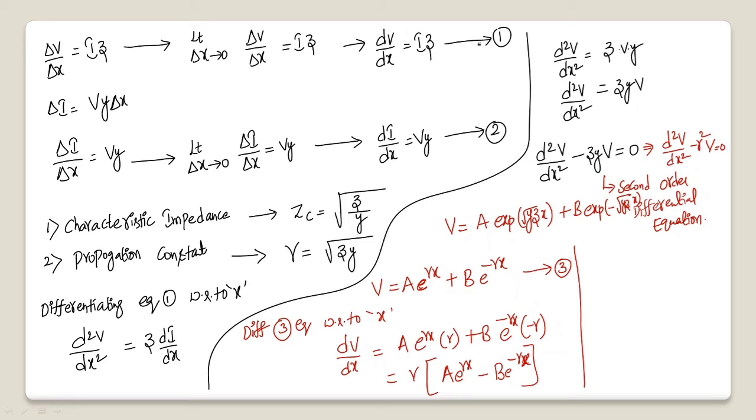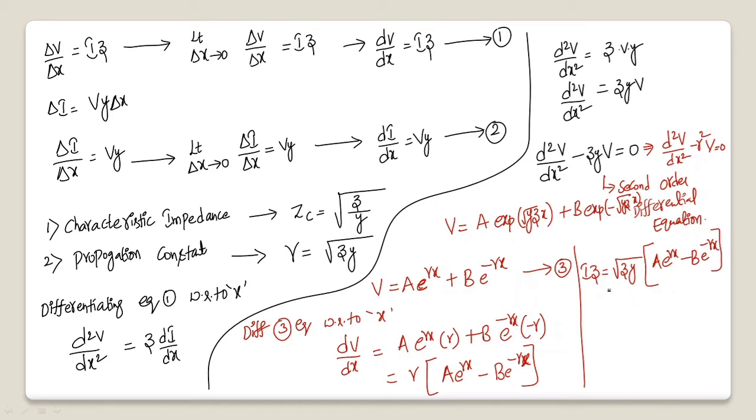Now what is dv by dx from equation 1? It is iz, right? So iz is equal to gamma, and gamma is root zy, into a e power gamma x minus b e power minus gamma x.